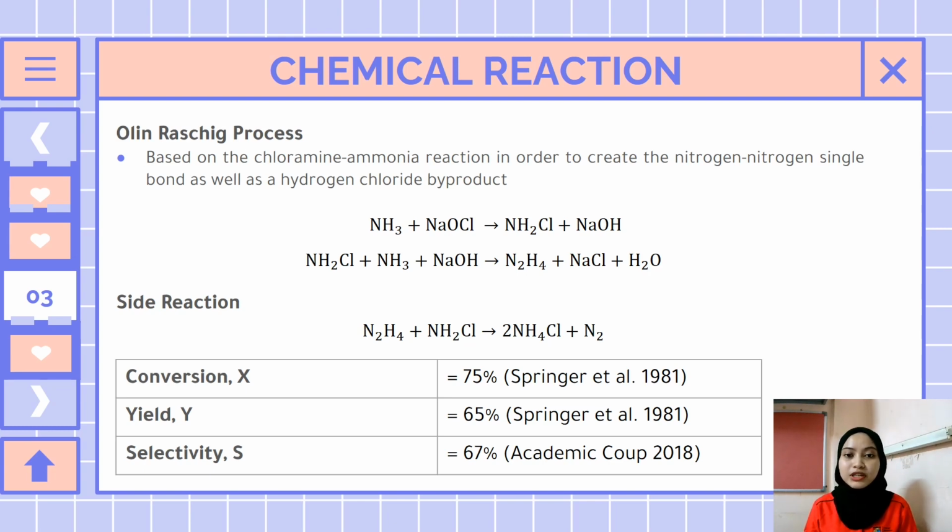According to Springer et al. 1981, the conversion and yield of hydrazine by using Olin-Raschig process are 75 and 65% respectively. Whereas for selectivity, according to Academic Cook 2018, the selectivity of hydrazine by using copper 2 ion in Olin-Raschig process was reported to be 67%.